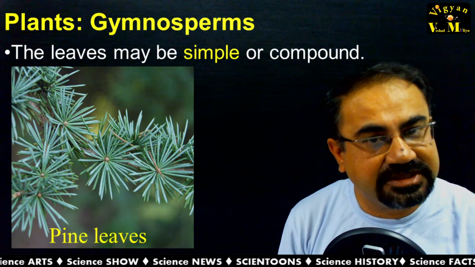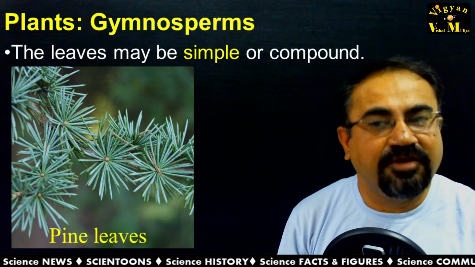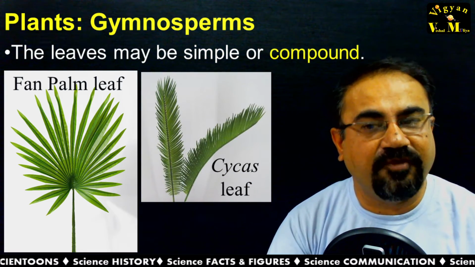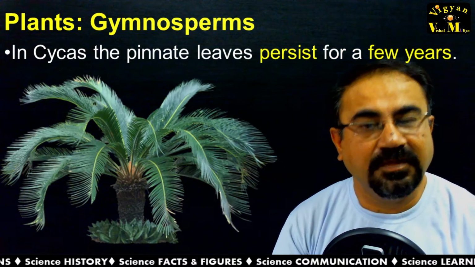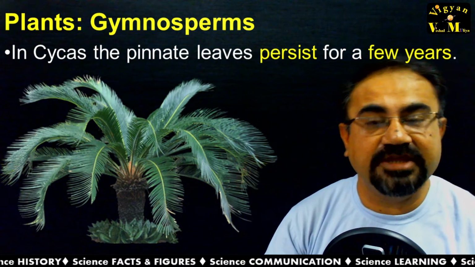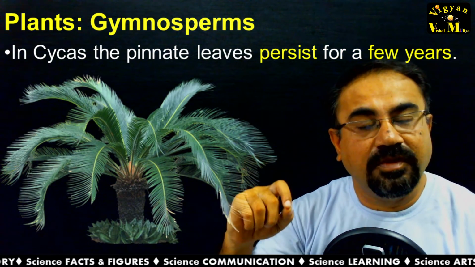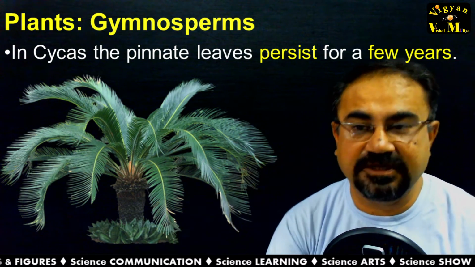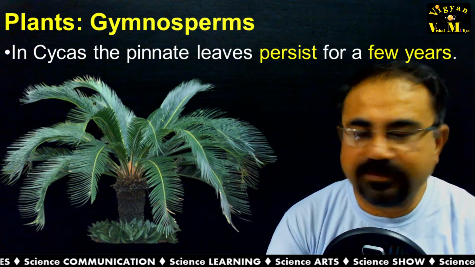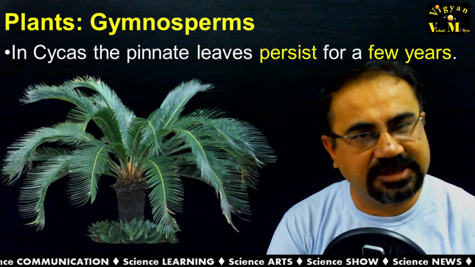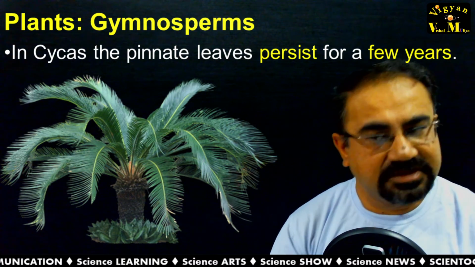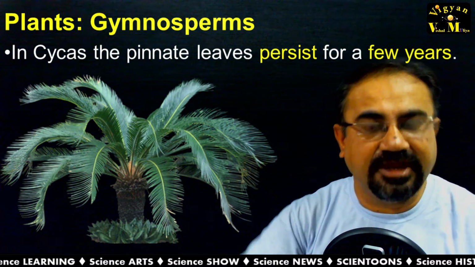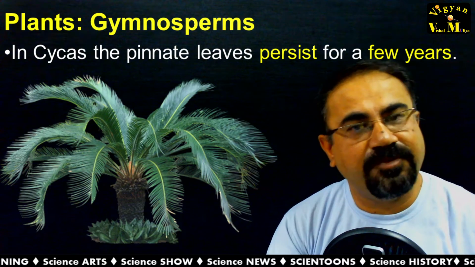In pinus you can see simple leaves, while in cycas and palm you find compound leaves. In cycas we can see it is pinnate, while in palm it is a palmate kind of leaf, that is a compound leaf system.